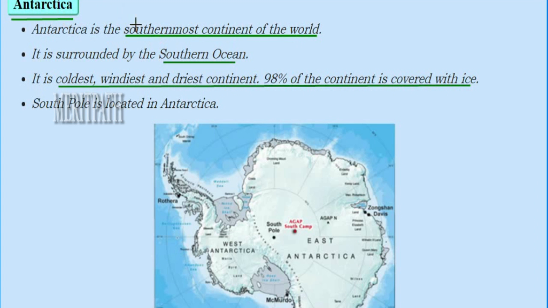The next continent is Antarctica. Antarctica is located in the southernmost part of the world. So this is the southernmost continent of the world, and it is surrounded by the Southern Ocean. And this continent is also the coldest, windiest and driest continent. 98% of this continent is covered with ice only. The temperature is always in the minus degrees. It is always colder over there. The South Pole is located in Antarctica, and this image shows us the Antarctica map.